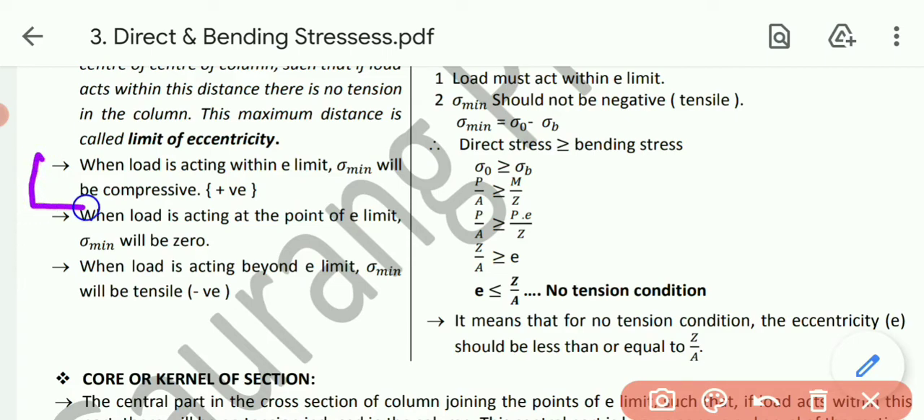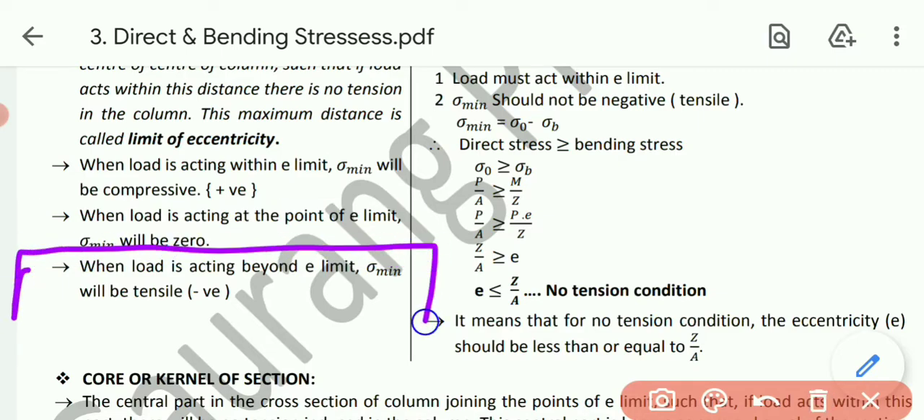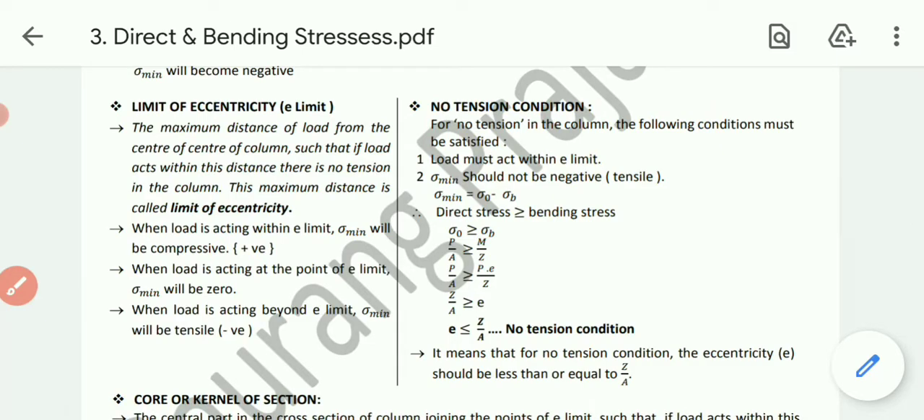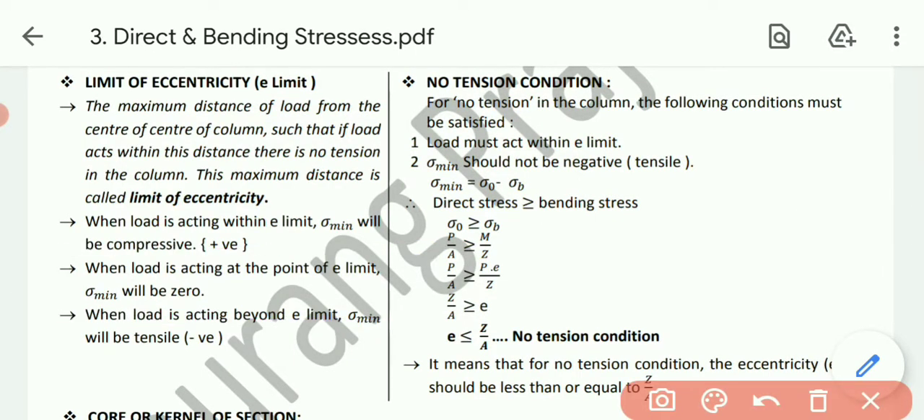You can see, when the load is acting within the limit, sigma minimum will be compressive, first case. Second, when the load is acting at the point of the limit, sigma minimum will be 0. And third, when the load is acting beyond the limit, sigma minimum will be tensile, which we have already seen in the above figure. So this is the limit of eccentricity, and now the no tension condition. For no tension in the column, the following conditions must be satisfied. First, the load must act within the limit of eccentricity, obviously, then tensile stress will not be produced. Second, sigma minimum should not be negative, that is also obvious.